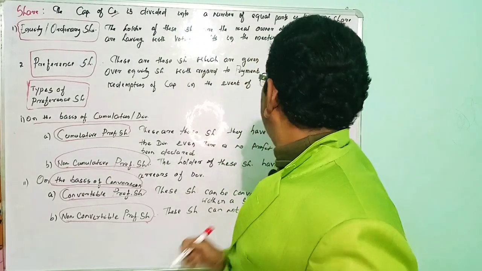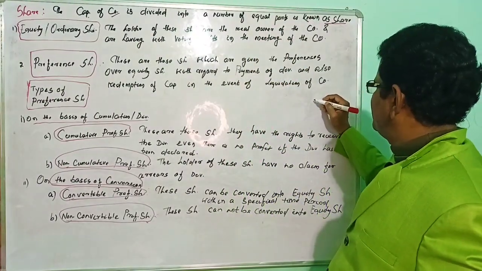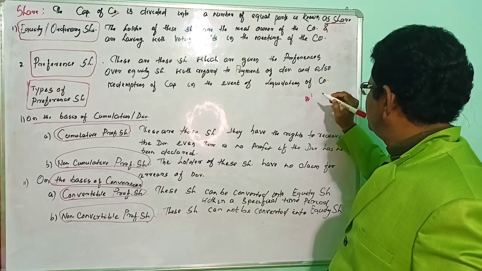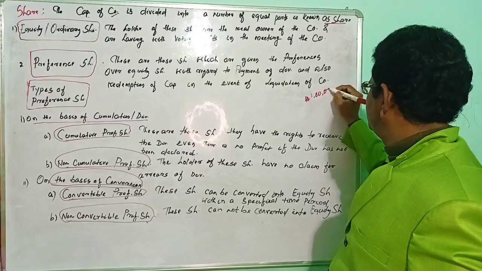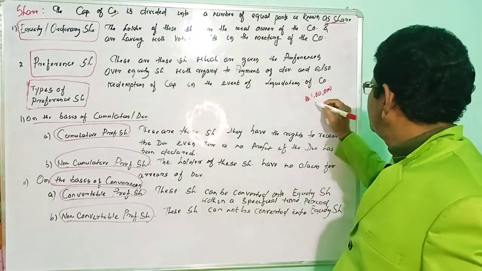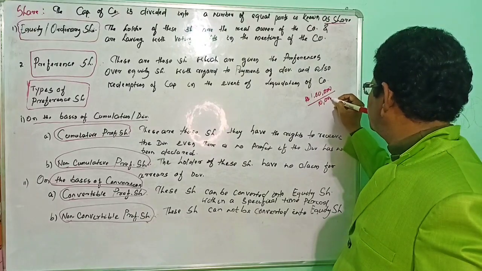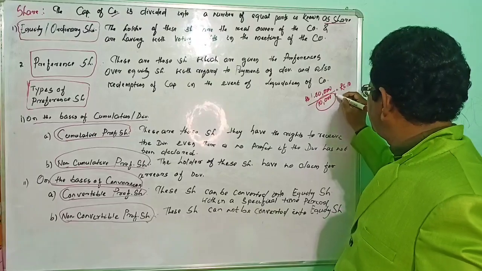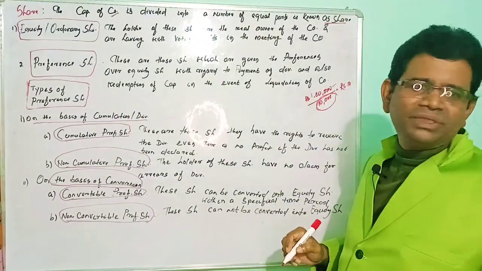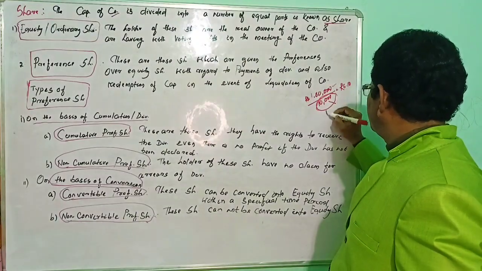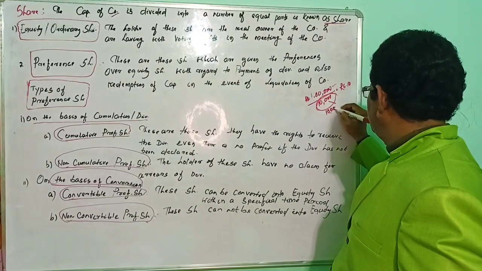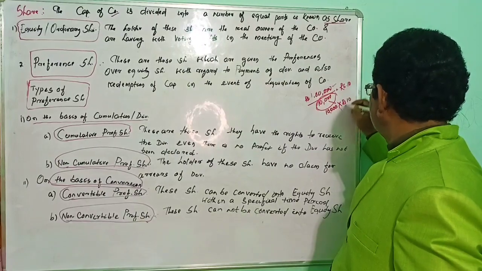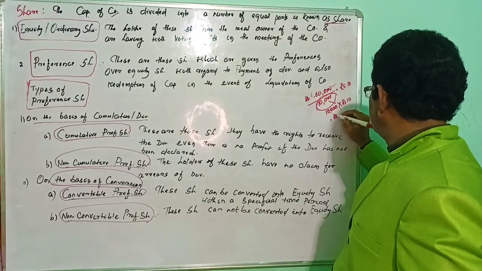Normally, by citing examples, let's take an example. Suppose the capital of the company is rupees 1 lakh, and it is divided into equal parts, let's say 10,000. So per share will be how much? Rupees 10. The capital of the company is 1 lakh, and the total number of shares of the company is 10,000. So 10,000 into rupees 10 is equal to rupees 1 lakh.